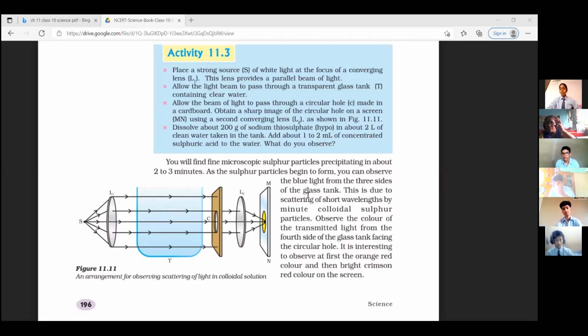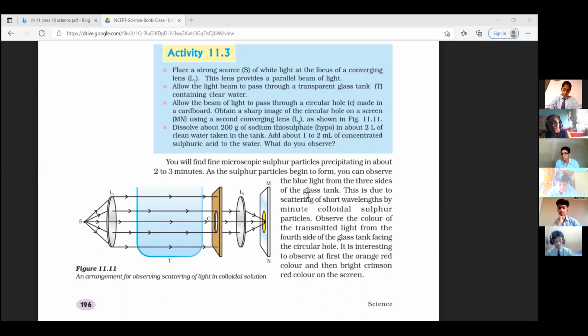We need fine particles, we do not need very big ones, we do not need very small ones, right? So sulfur is a medium sized particle. That's why when we dissolve it in water, the sulfur particles are scattered in it, and thus they make the water a colloidal solution. Now, what we have done: we have passed white light, a source of light, that may be a torch or white light. S is the source of light, right? Please label these with complete names so that you understand better.